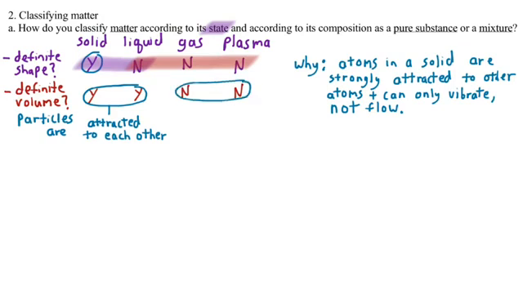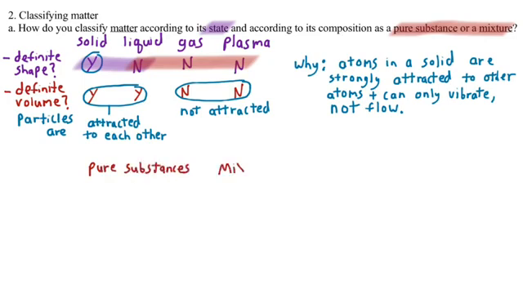So particles are attracted to each other in solids and liquids. They stay together enough to be in one place. You look at the pile of water and you're like, a lake. Gases and plasmas, not very attracted. We're just going to say not attracted for now. Depends on the gas and plasma how attracted they are, but very low compared to solids and liquids.